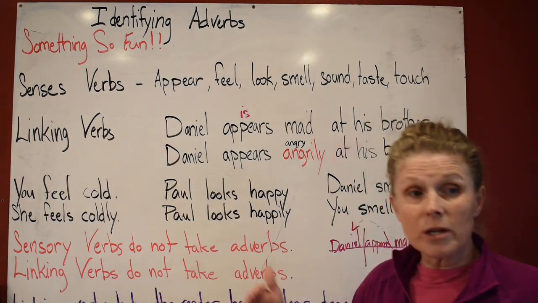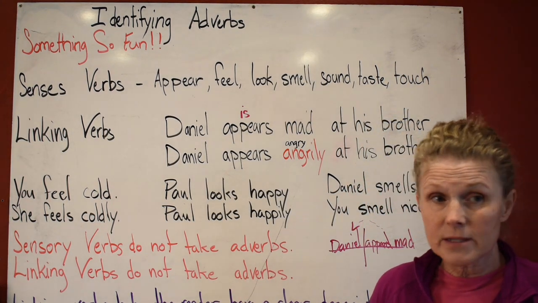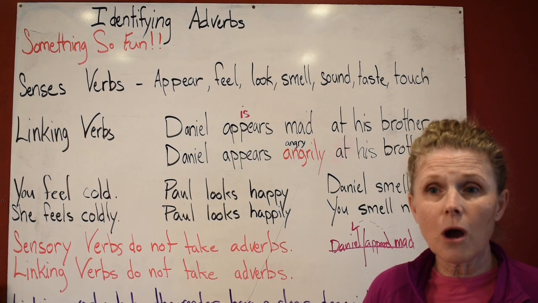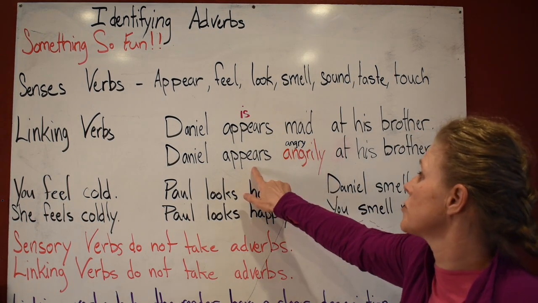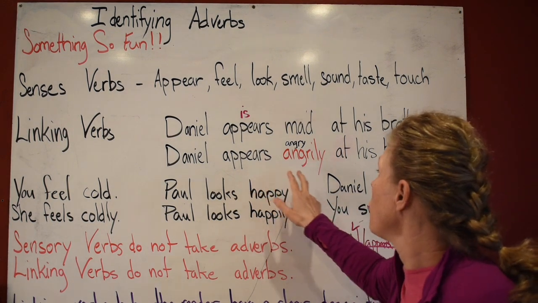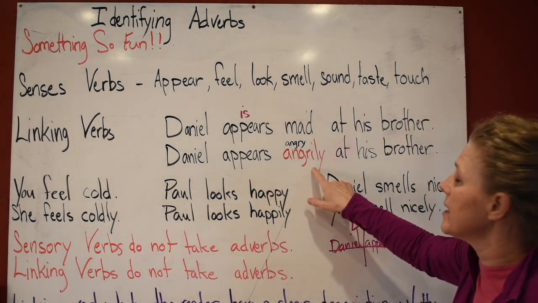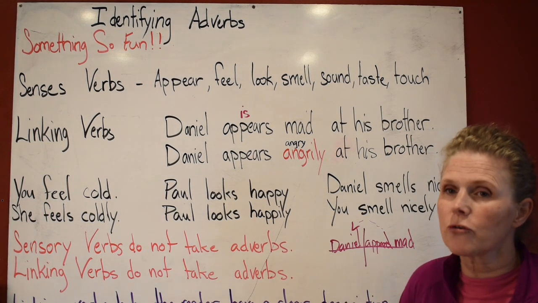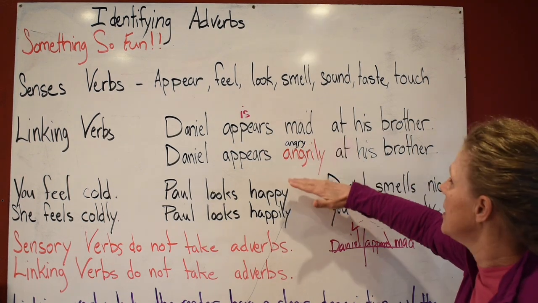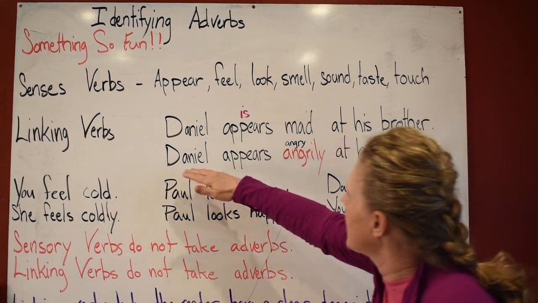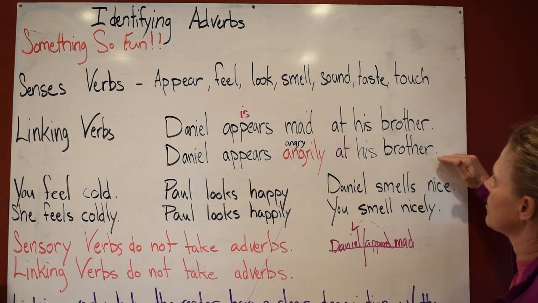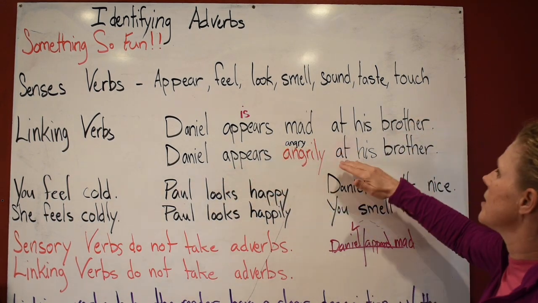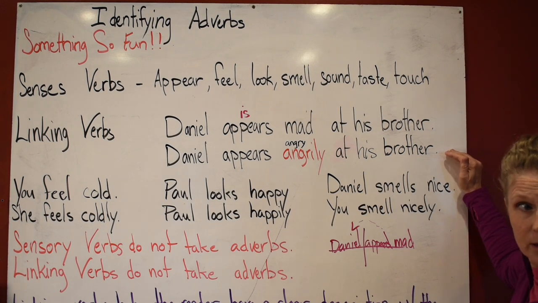So can linking verbs take adverbs? No. Adverbs do not describe your linking verbs. So we know that angrily is wrong, even though you think, oh, that does sound kind of right. It's incorrect. You have to use an adjective in this position. Daniel appears angry at his brother. Daniel is angry at his brother. See the difference?